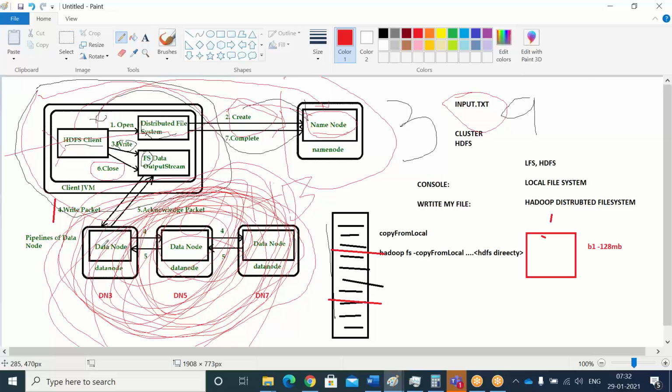And once the first replica is written in the first one, the second one will not take much time. As I said, that is the copy concept: once you copy from the C drive to the D drive on your laptop, it will not take much time, right? That is how write operation will happen. And this will happen parallelly. That means I am having 9 blocks of information, right? This is just for one, I explained in detail.